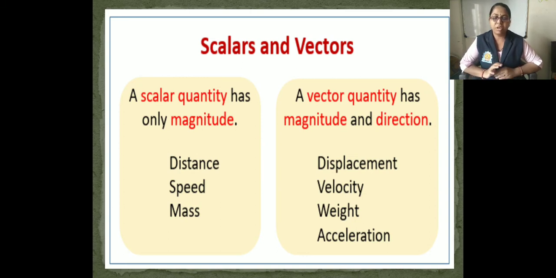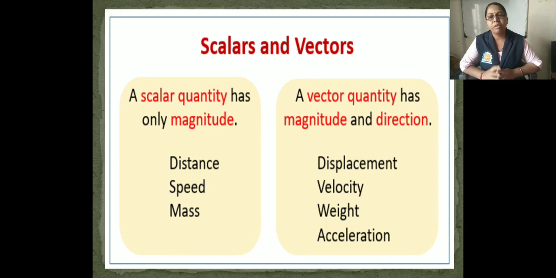For example, the length of the tunnel is 2 kilometers. So 2 kilometers is the magnitude, having a particular value and a unit. But a vector quantity has magnitude and direction. For example, a displacement of 20 kilometers towards the north: towards the north is the direction, and 20 is the value and kilometer is the unit.